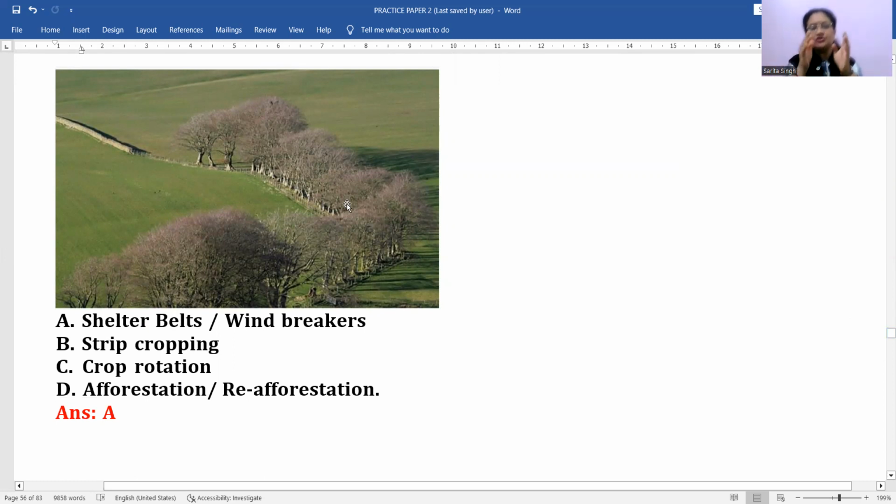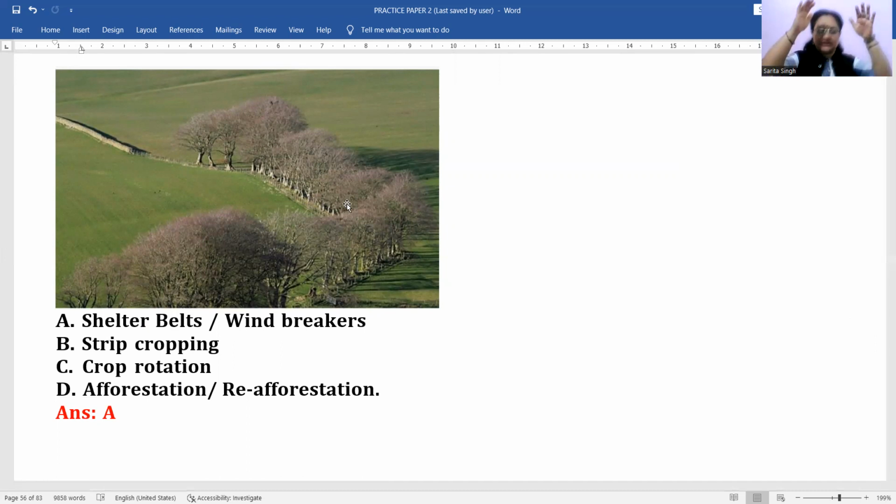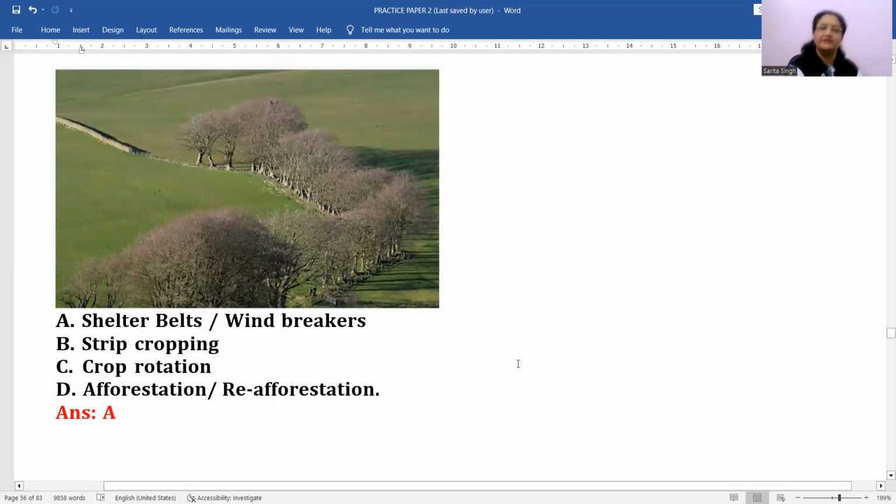Number 2, to make the wind actually leave all the soil particles which it is carrying to drop there only. तो ये सबसे ज्यादा वहां पर एप्लीकेबल होता है जहां पर विंड इरोजन ज्यादा प्रोन होता है, मतलब areas which are more prone to wind erosion या drier या arid regions में, ये सबसे important method होता है. ठीक है?